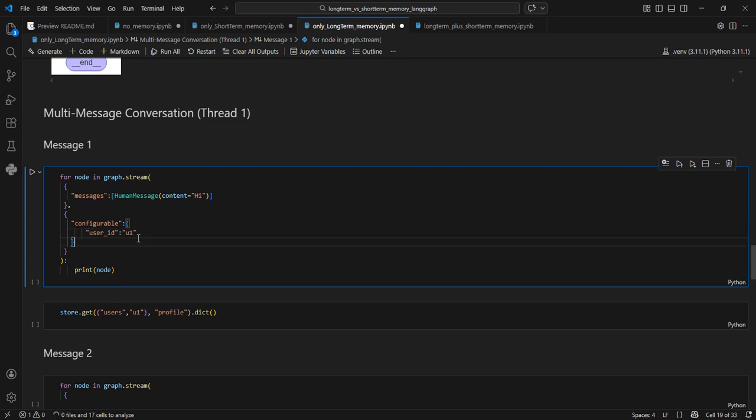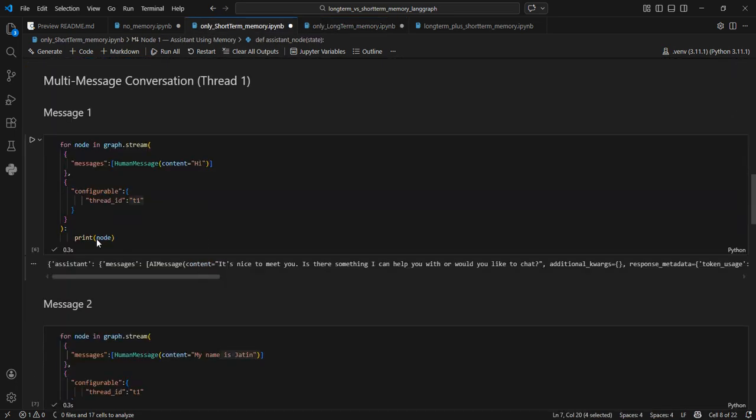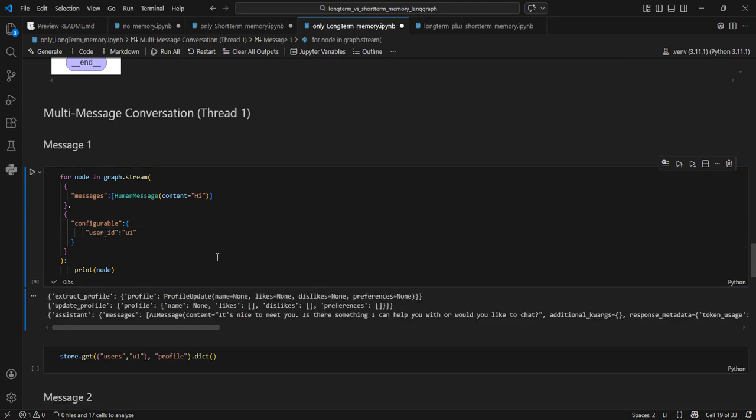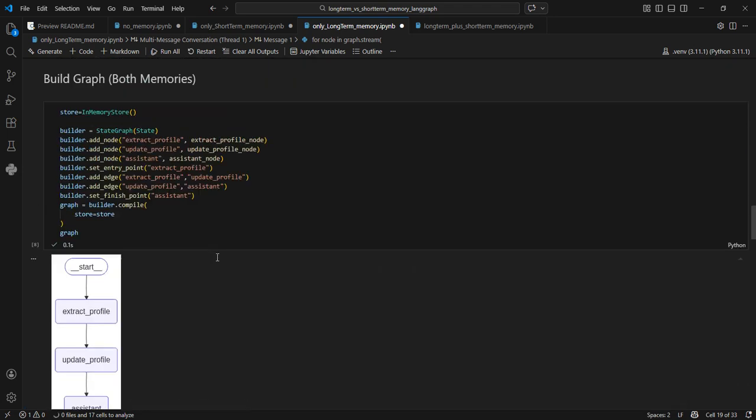So here we are using the configurable as user ID. In short-term memory, we always use the thread ID. Okay. So this is the difference. We are using user ID here.